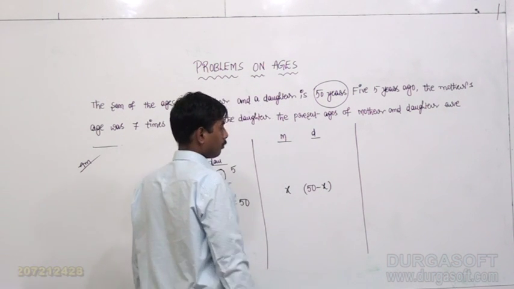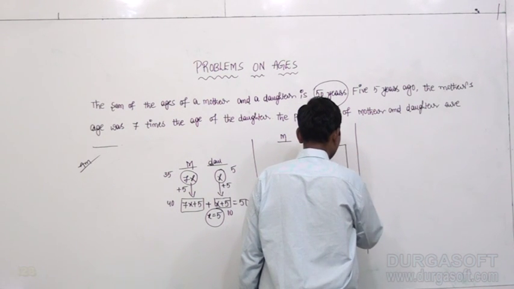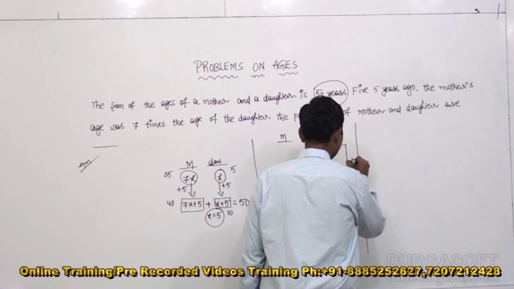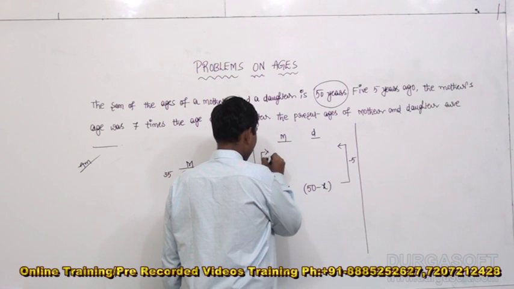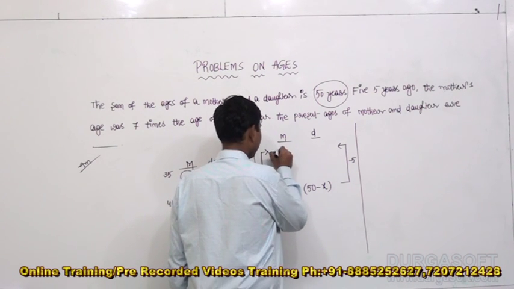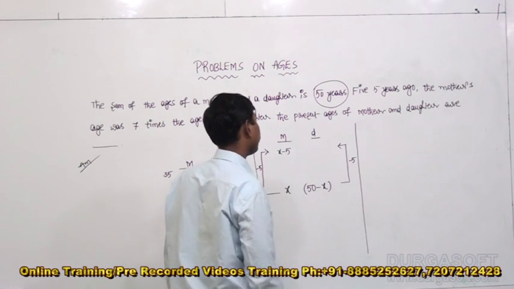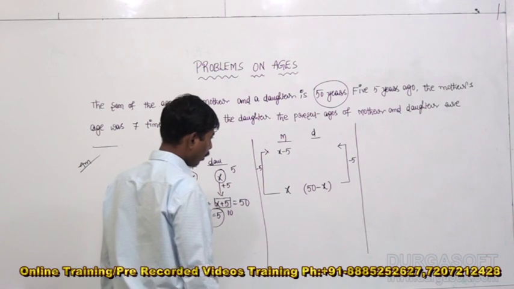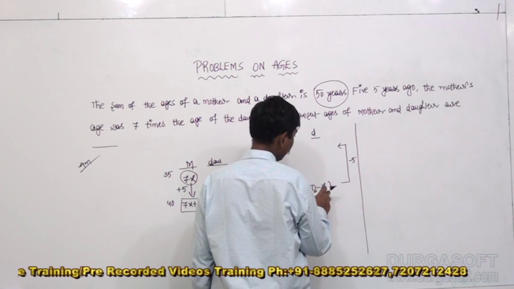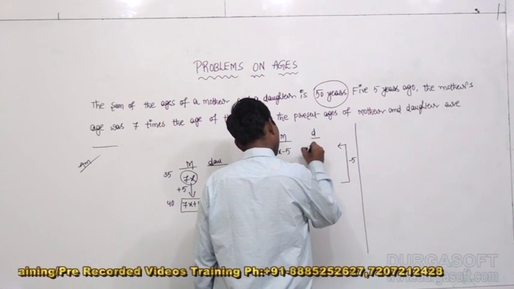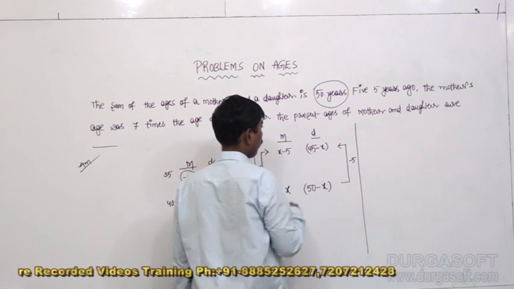Next, 5 years ago, what about the age of the daughter? In 5 years, the daughter should decrease 5 years, and the mother also should decrease 5 years. x minus 5 would be the age of the mother 5 years ago. And what was the age of the daughter 5 years ago? 50 minus x minus 5, that is 45 minus x.